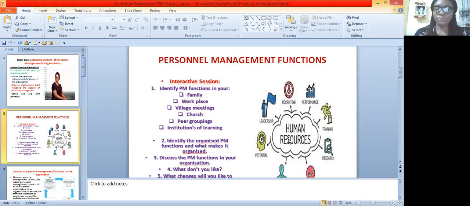We do what we call induction. I will take them round the organization and explain to them, this is this, this is that, to indoctrinate them into the organization. And then having done that, they will start to work.